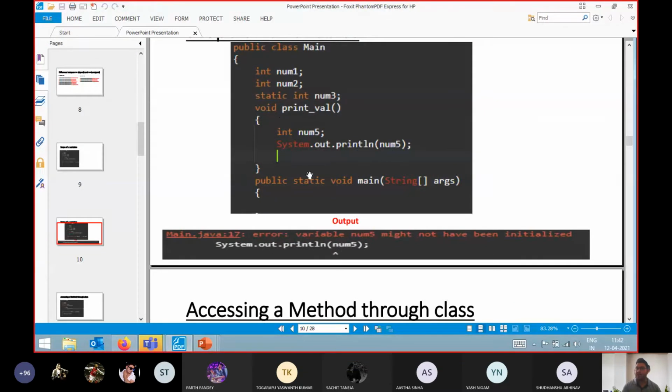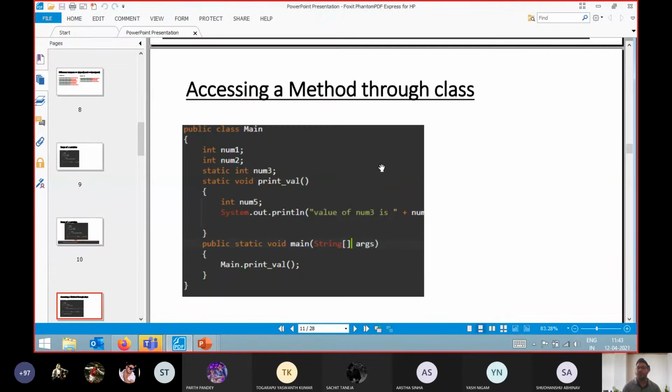It will not call this directly, because this is a non-static method. In the previous class, I told you that whenever you create an instance variable or instance method, it is mandatory to call those methods and variables with the help of objects only. So this is very important. Now, tell me the output of this program.